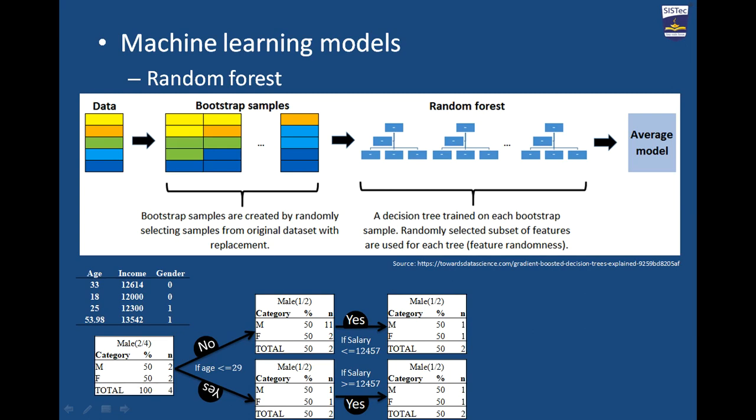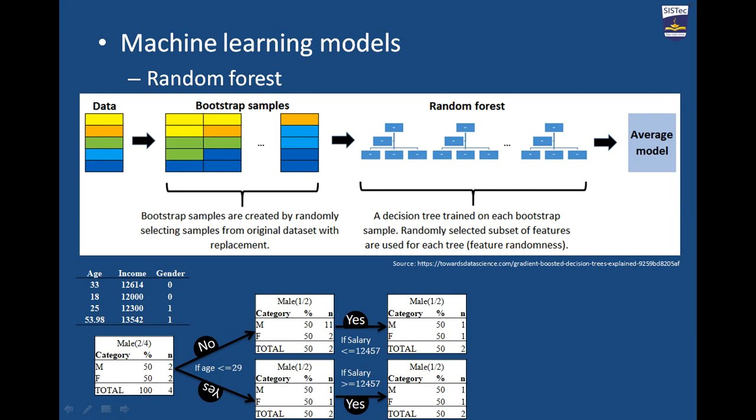Once again, the last parameter was the income, but I'll take the middle value of that, that was 12,457. The persons who have salary more than 12,457 will go into the yes part, and those who have less than that will go into the other part. But as we can see, once I go through this line, I will check how many persons there are who have salary greater than or equal to 12,457.